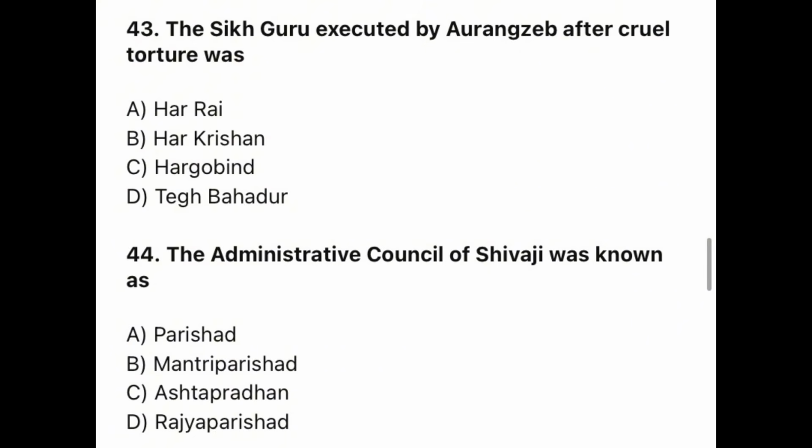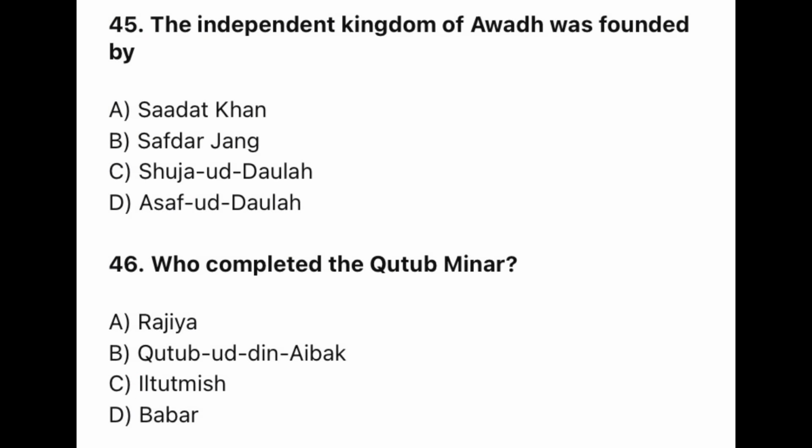Question 43. Another important and repeated question. The Sikh Guru executed by Aurangzeb after cruel torture was. The correct option is D. Tegh Bahadur. Question 44. The administrative council of Shivaji was known as. The correct option is C. Ashtapradhan. Question 45. The independent kingdom of Awadh was founded by. The correct option is A. Saadat Khan.